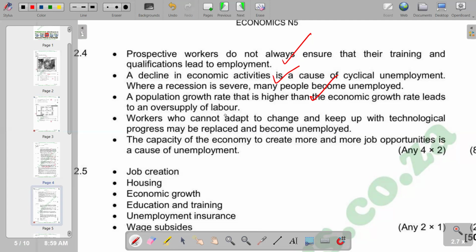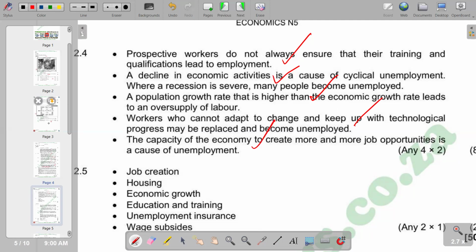And then workers who cannot adapt to change and keep up with technological progress may be replaced and become unemployed. So workers failing to adapt to changes is a cause. And then the capacity of the economy to create more and more job opportunities is a cause of unemployment. If the economy does not have the capacity to create more job opportunities, it becomes a cause. So this is what we have.